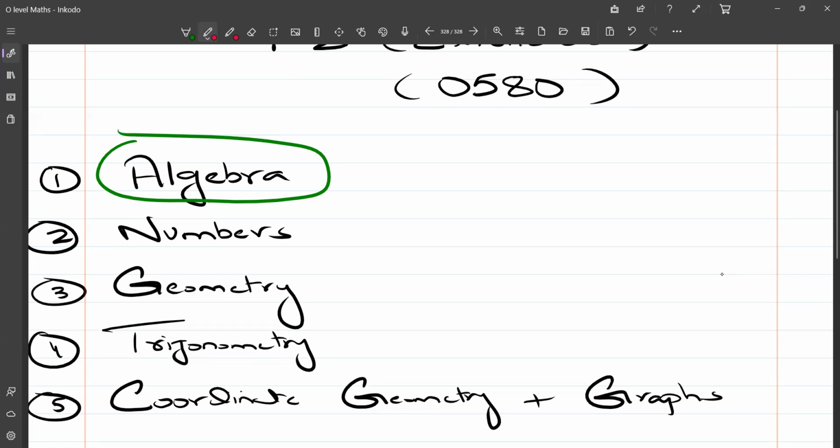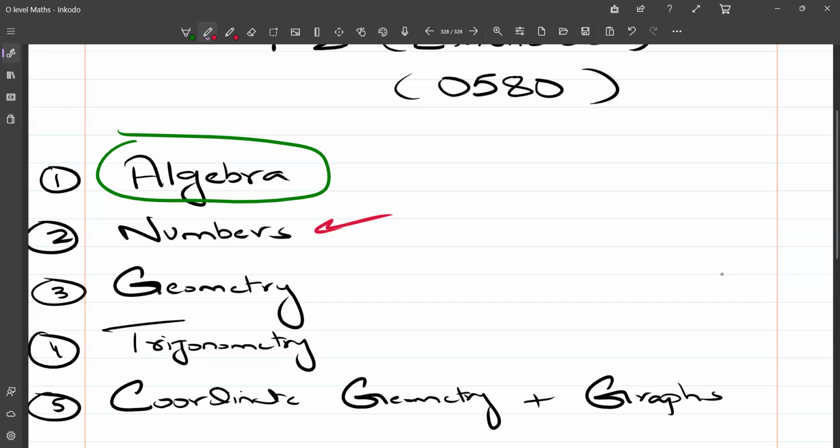Next comes another important topic that is called numbers. Again, numbers is a very broad terminology, and the top subtopics that are important are fractions, percentages, ratio, proportions, standard form, indices, surds, and recurring decimals, HCF, LCM, prime factors, approximation, significant figures, and upper bound, lower bound. These topics are all included in numbers and are very important from the point of view of your IGCSE syllabus exams.